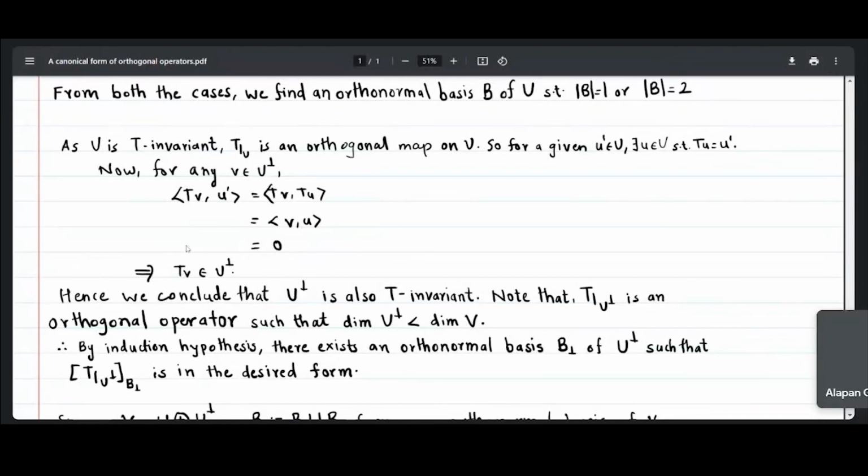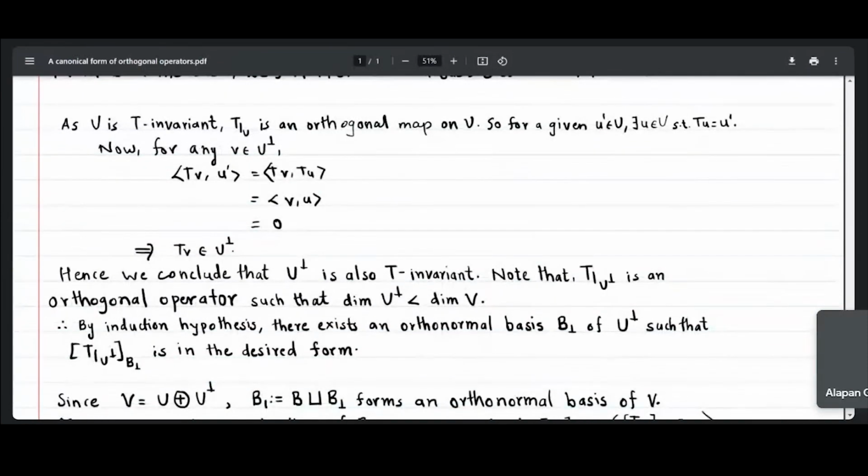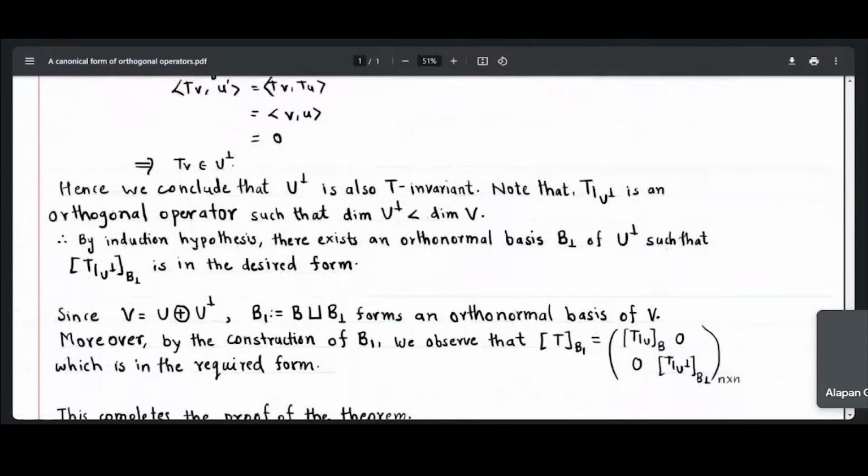So we showed that for any vector V from U perp, TV also goes to U perp. So this is how we proved U perp is T invariant.